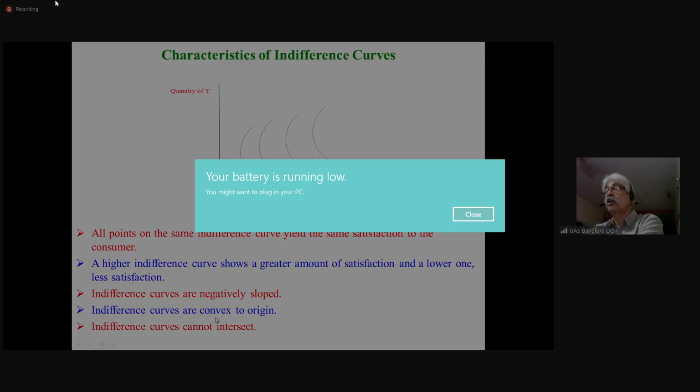Indifference curves are convex to origin. Look at the shape, it is convex to origin, and indifference curves cannot intersect. They cannot touch each other. They cannot cut each other.